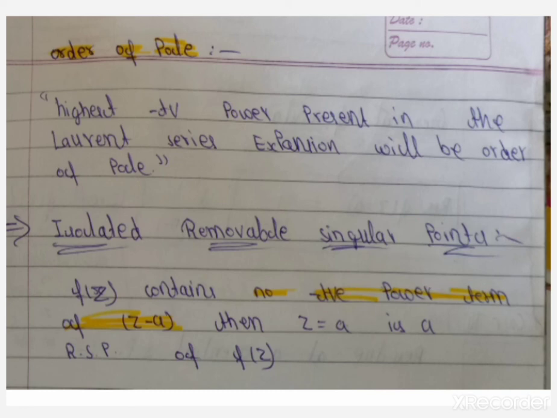So in this lecture all points are discussed. Firstly, what is singular point, next isolated singular point and non-isolated singular point, and isolated singular point is further divided into three types: essential isolated singular point, non-essential isolated singular point, and removable singular point. So also we discussed.